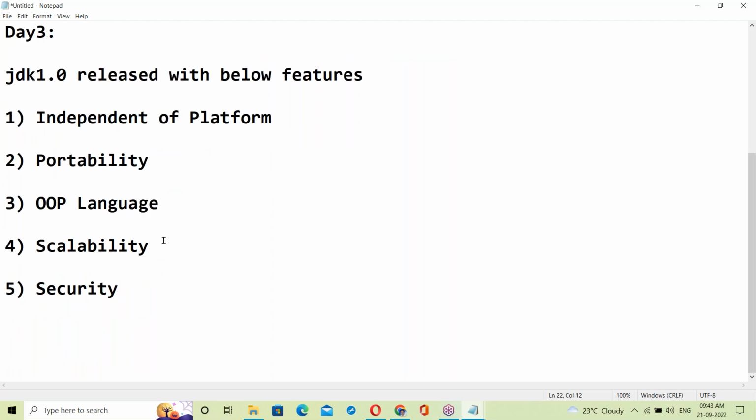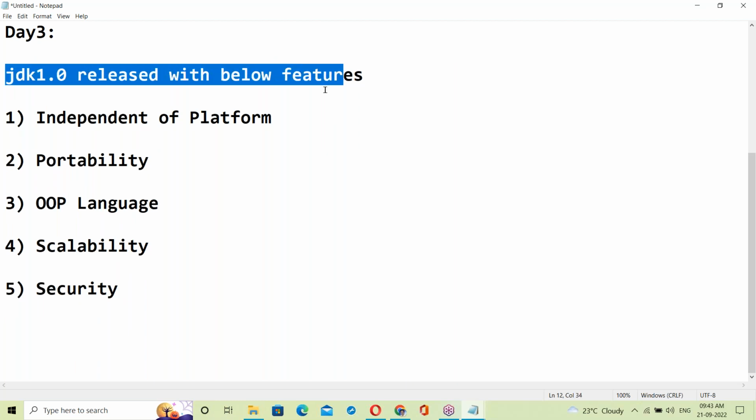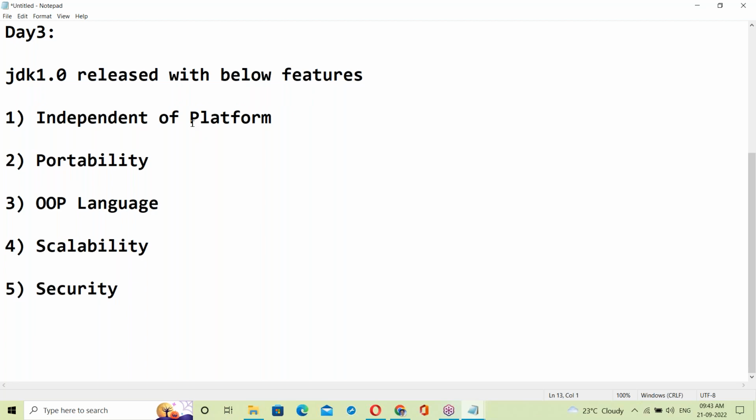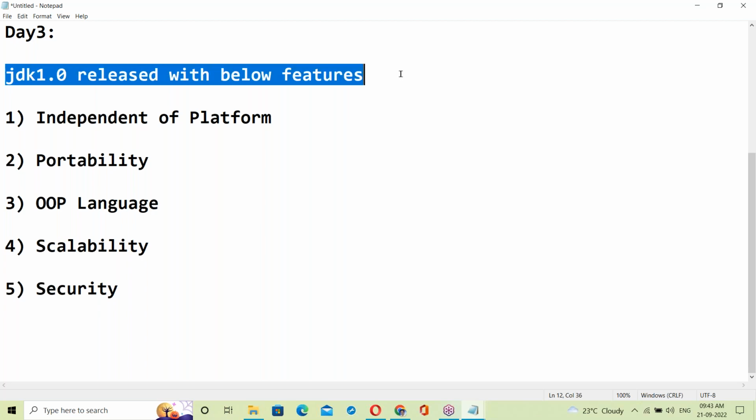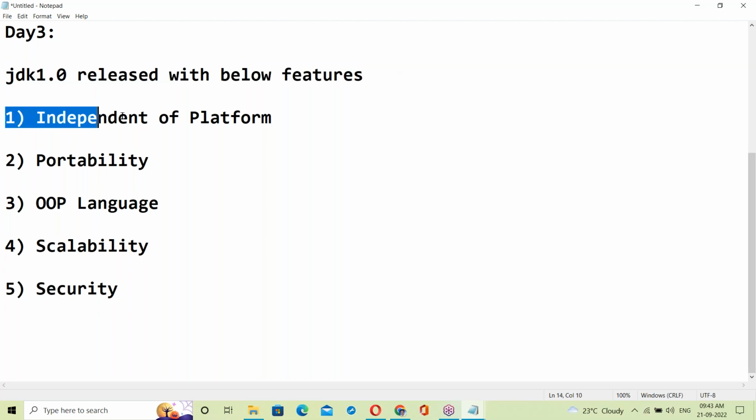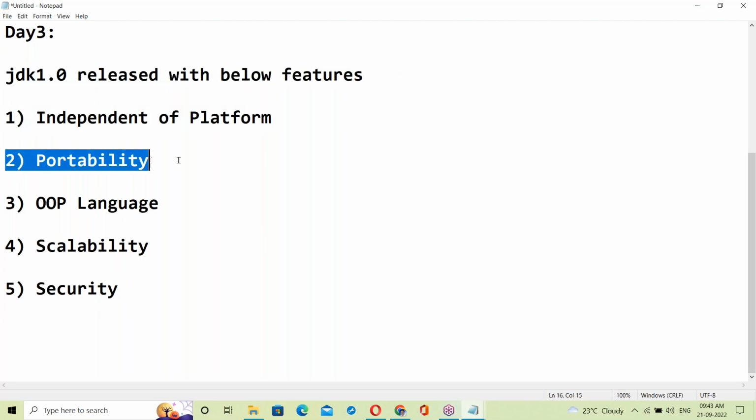See, JDK 1.0, the first version of Java, was released with the below features: independence of platform, portability, OOP language, scalability, and security.